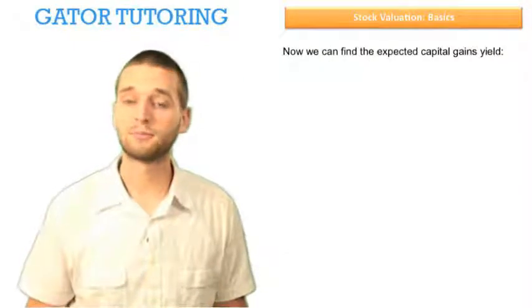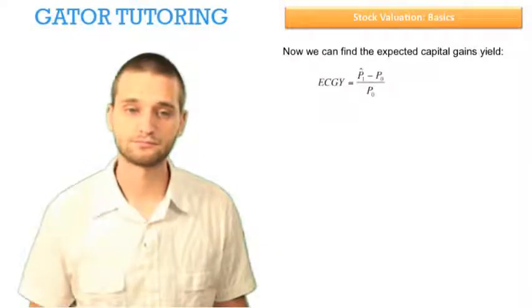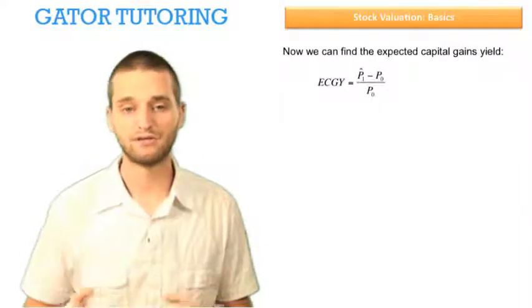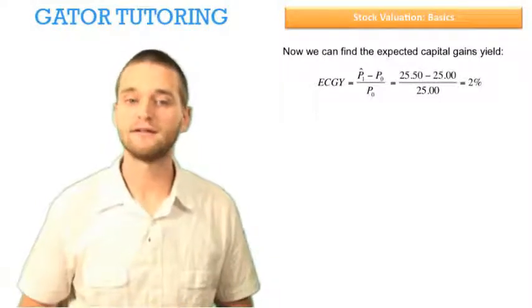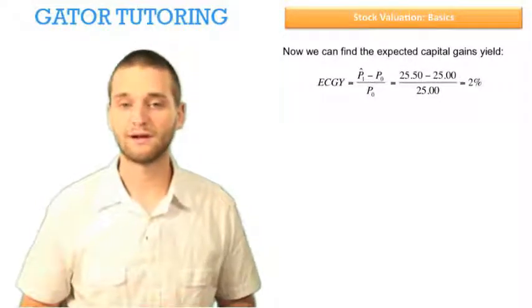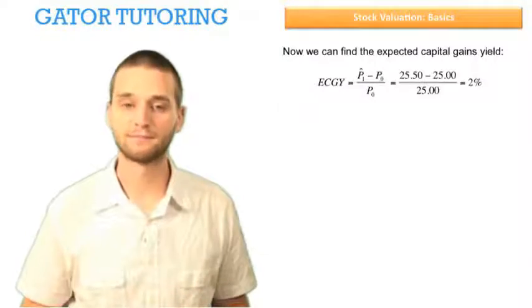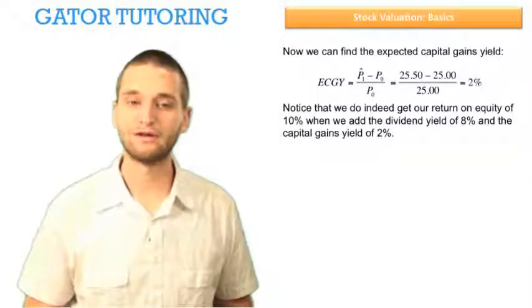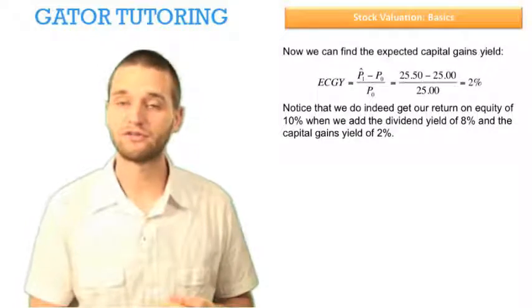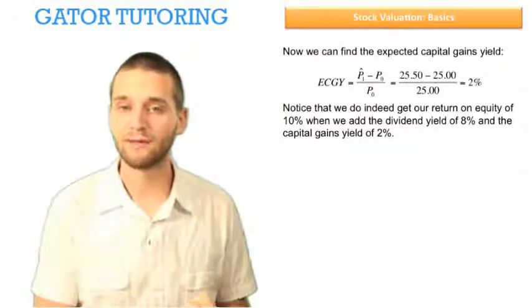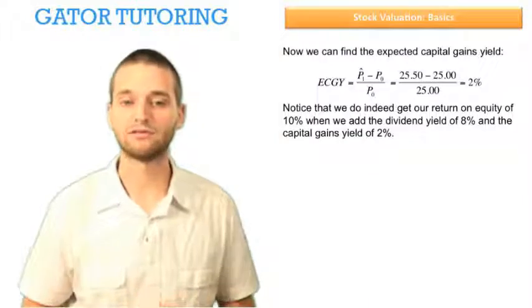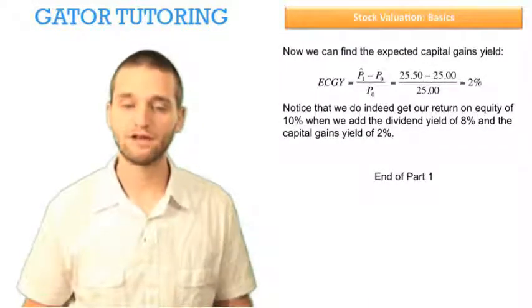Now we can find the expected capital gains yield. It's P1 hat minus P0 over P0. So 25.50 minus 25 over 25 gives us an expected capital gains yield of 2%. Notice that we do indeed get our return on equity of 10%, our original discount rate, when we add the dividend yield of 8% and the capital gains yield of 2%. That's the end of part 1.